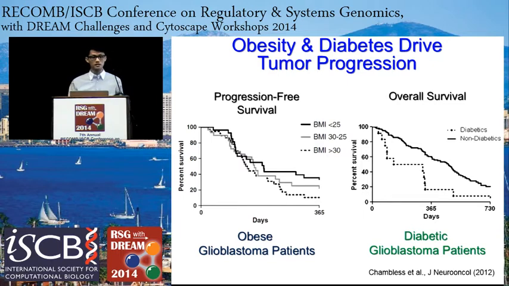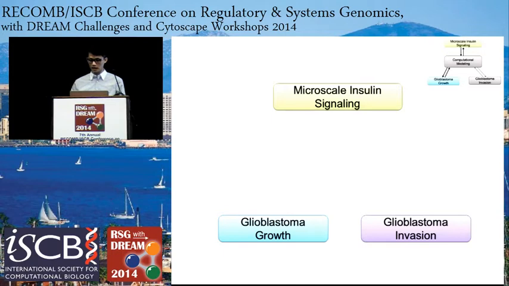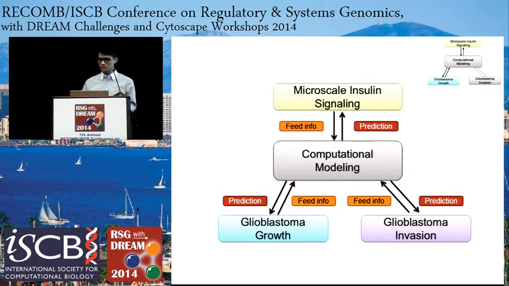What are these properties of glioblastoma that make it so deadly? Here they are. There's glioblastoma growth and also glioblastoma invasion. To understand the relationship between insulin signaling and glioblastoma growth and glioblastoma invasion, we have developed a computational model to explore these interactions. And today, I'll focus on linking insulin signaling to glioblastoma growth on the left.